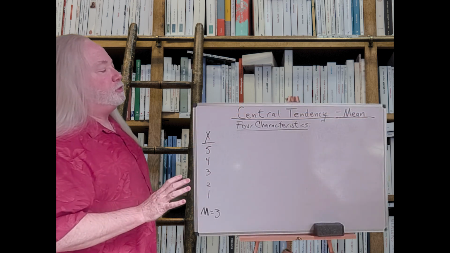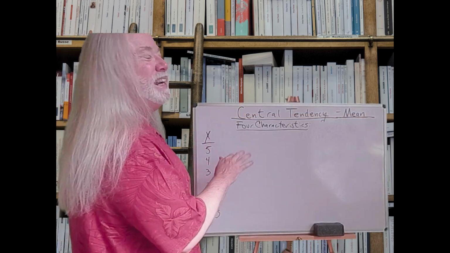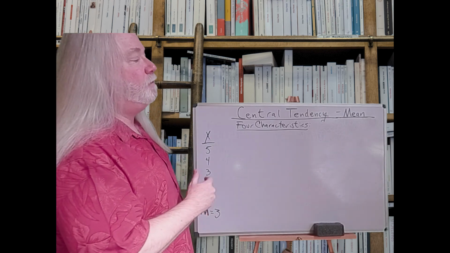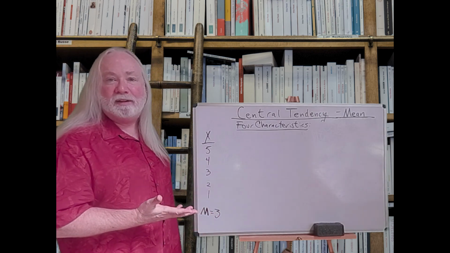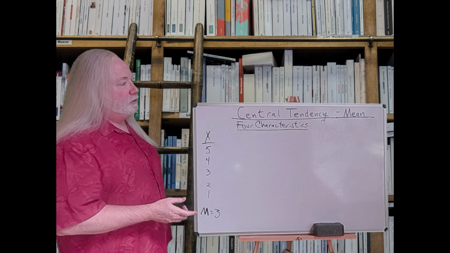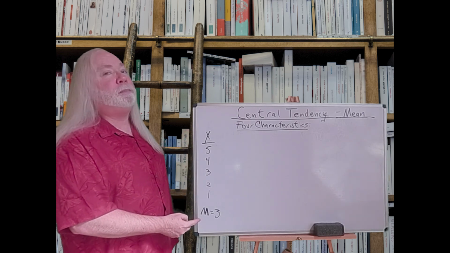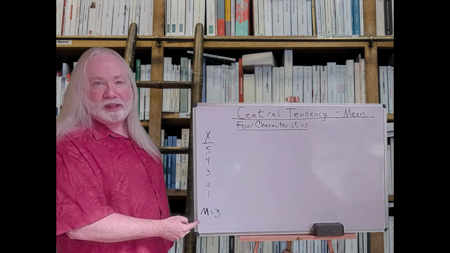Now for us is to discuss what we were calling the four characteristics of the mean. Again, four things we know about how the mean behaves. And so I just gave it some simple data here to play around with as we need it.